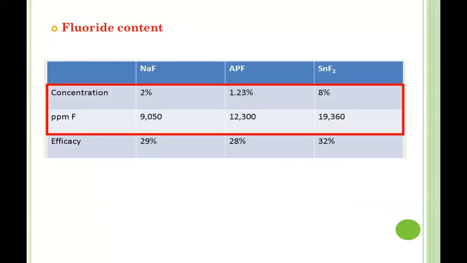So the next question was again about fluoride. They have asked which contains the maximum amount of fluoride. Stannous fluoride contains the maximum amount of fluoride. Among sodium fluoride, APF and stannous fluoride, stannous fluoride contains 19,360 ppm of fluoride, whereas APF contains 12,300 ppm of fluoride, and sodium fluoride contains 9,050 ppm of fluoride. Now moving to the next question.